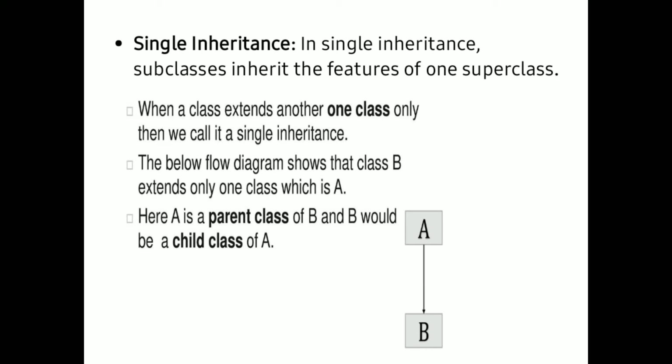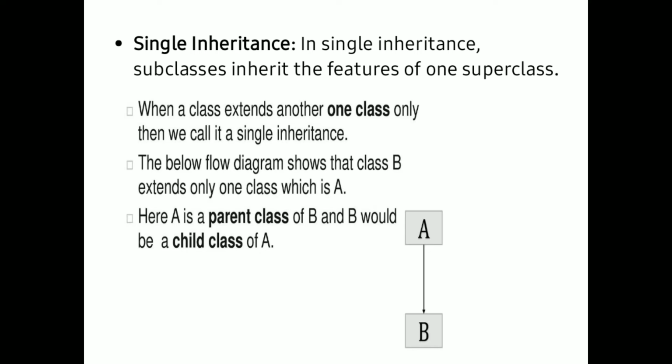So let us understand the mechanism of single inheritance and the pattern in which we can inherit properties in single inheritance. In single inheritance, there will be only one superclass and only one subclass. That is, when one class is extended from only one class, that kind of inheriting properties is called single inheritance.